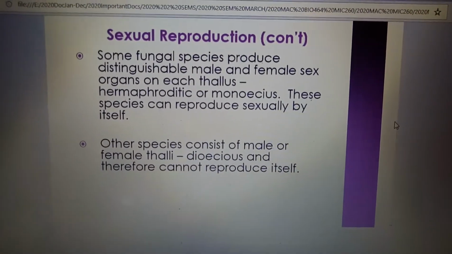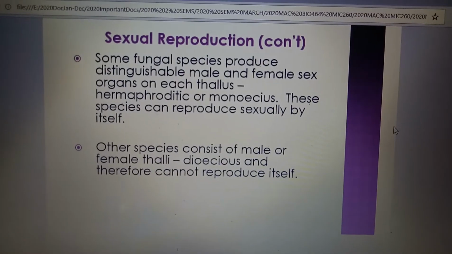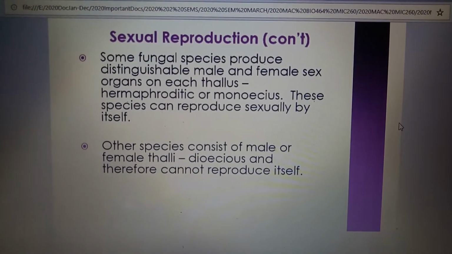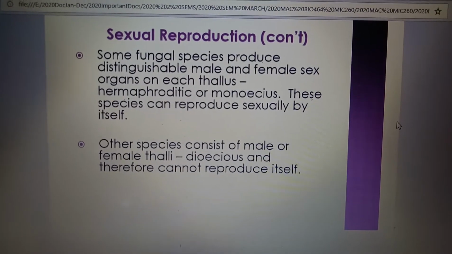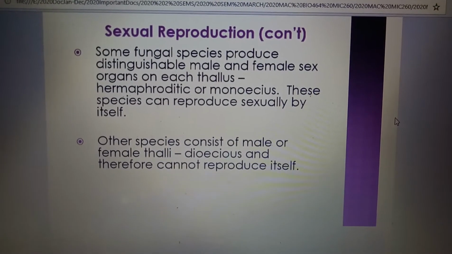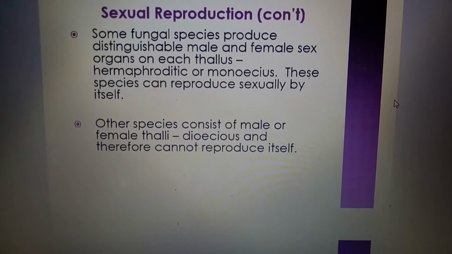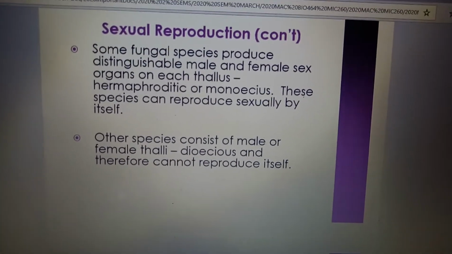Some fungal species produce distinguishable male and female sex organs on each thallus. Hermaphroditic or monoecious species can reproduce sexually by themselves. Other species consist of male or female thalli, dioecious, and therefore cannot reproduce by themselves.